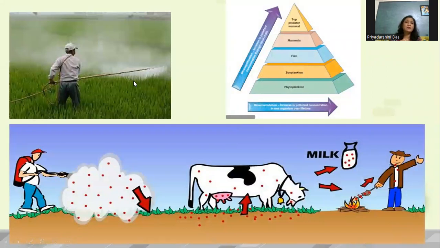This picture is depicting the spraying of pesticides, which is the major cause of biomagnification in our ecosystem or in our environment. Okay, and see, the person is spraying the pesticides, and the pesticides are accumulated in the producers, that means the crops or grass. And when the cow is eating the grass, the pesticides are entering into the food chain and they are now getting accumulated in the cow, and gradually it is moving to the milk and the meat. And then when human being consumes it, the accumulation of the pesticides is maximum in the human being.